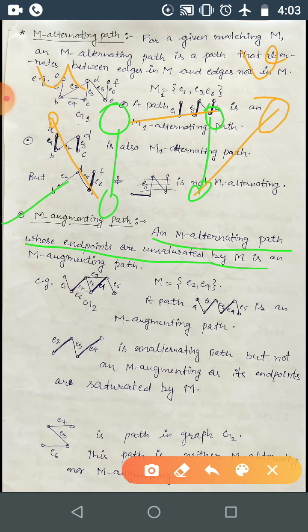First it should be M alternating, and then the endpoints should not be saturated by M, that is, these endpoints are not contained in the matching in any way.